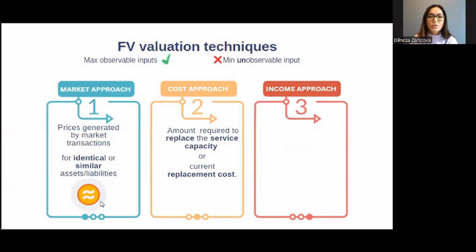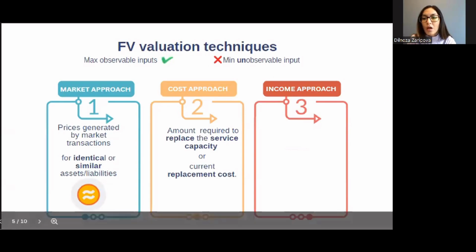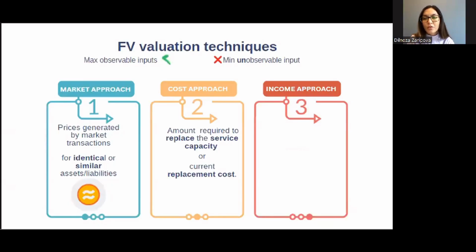And this is called the replacement cost. Let's say, for example, property values based on recent sales of similar buildings. Replacement cost of, like, specialized machinery.